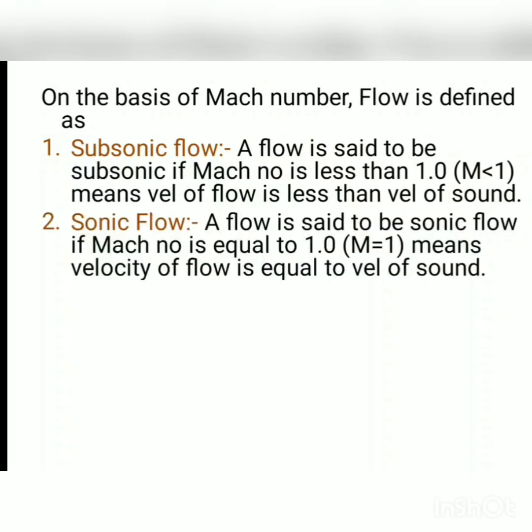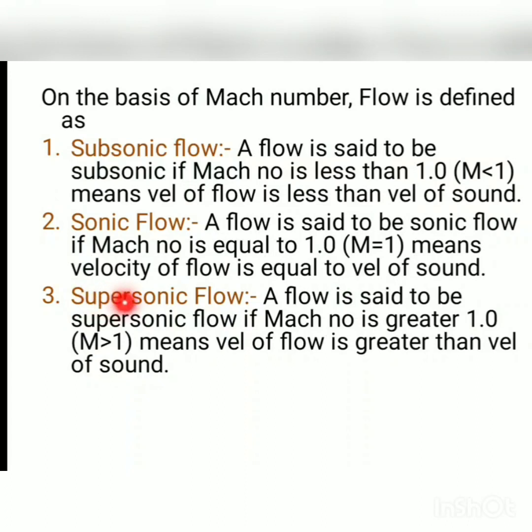Sonic flow: a flow is said to be sonic flow if Mach number is equal to 1.0, M is equal to 1, meaning velocity of flow is equal to velocity of sound, then it is called sonic flow. The third type of flow is supersonic flow. It is defined as, if Mach number is greater than 1.0, meaning M is greater than 1, meaning velocity of flow is greater than velocity of sound, then it is called supersonic flow.